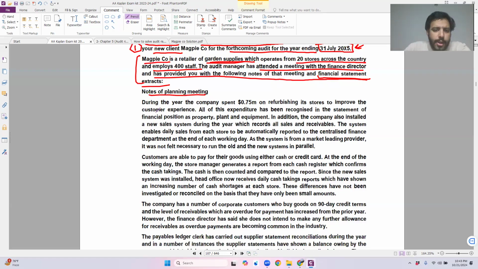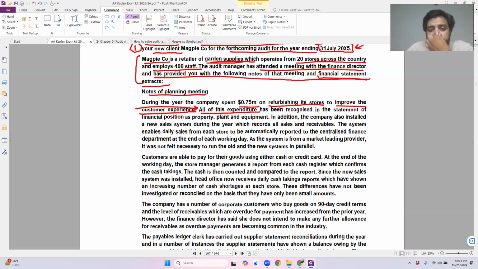What was discussed? During the year, the company spent 0.75 million on refurbishing its stores to improve the customer experience. The company has spent $750,000 to refurbish their stores. Don't move towards the risk right now. I know what you are going to do. You are simply going to say there is a risk. But what is happening at the moment? I need to discuss that as well.